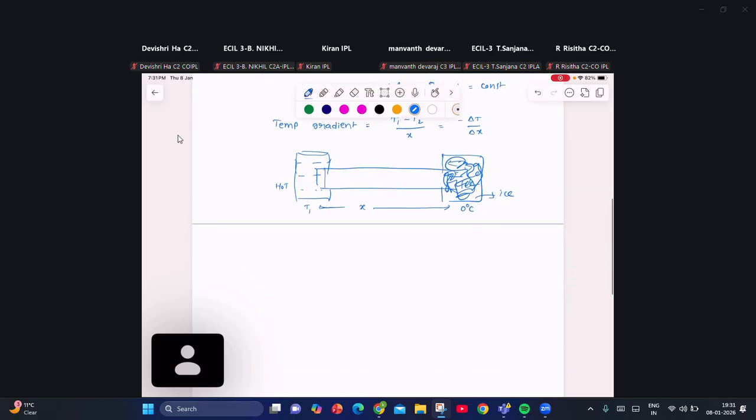So how will you define temperature gradient? Tell me. If the temperature of this end is T1 and the other is T2, the temperature difference is T1 minus T2. Am I correct? Yes, sir. Temperature gradient, how are you going to define? T1 minus T2 divided by x. This is the temperature gradient.